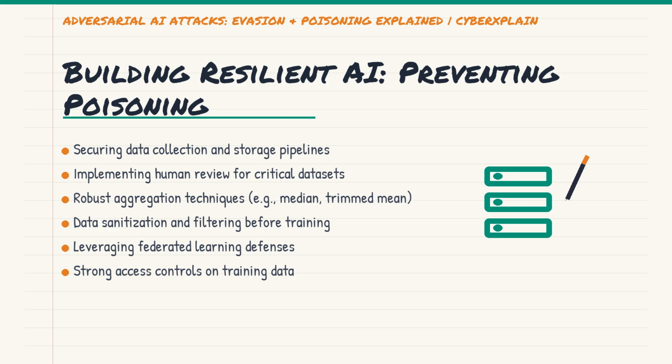Robust data sanitization and filtering techniques can cleanse data before it ever reaches the training stage, removing outliers or suspicious samples. Even advanced concepts like federated learning defenses can help by training models on decentralized data without sharing raw sensitive information. It's about building a robust, trustworthy supply chain for your AI's knowledge.